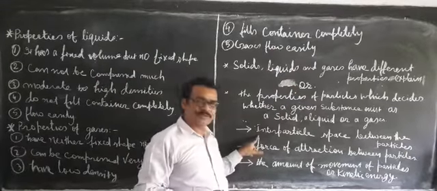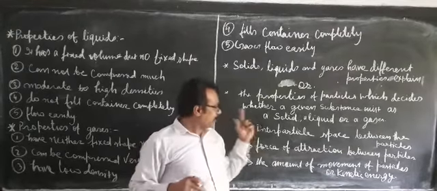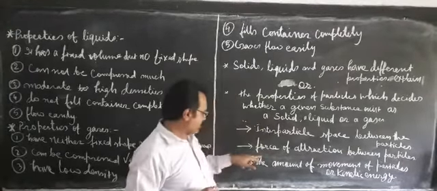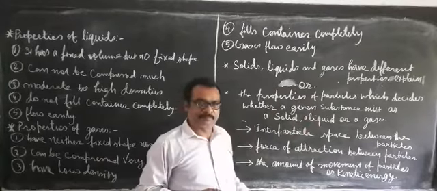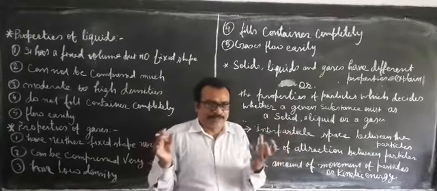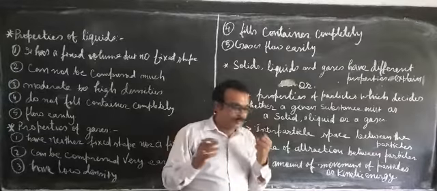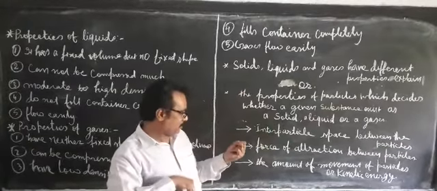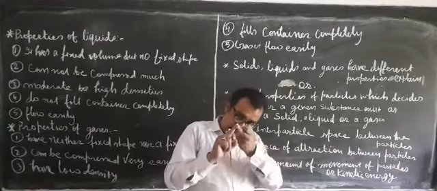So this is the first factor which can decide whether the given substance will exist as a solid, liquid or gas. Now the second one, force of attraction between the particles. If the force of attraction is very strong, then it will hold the particles very tightly, so the particles will stay very near.